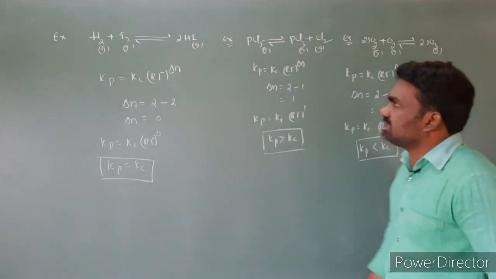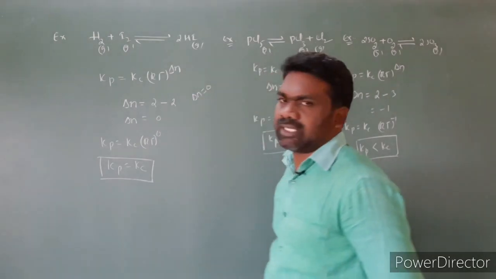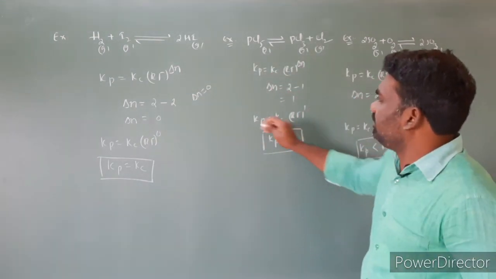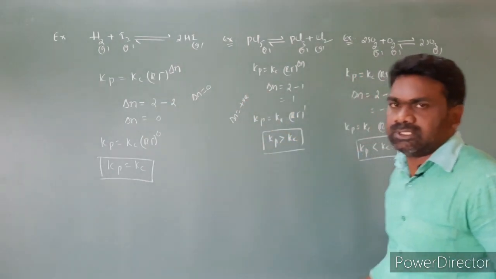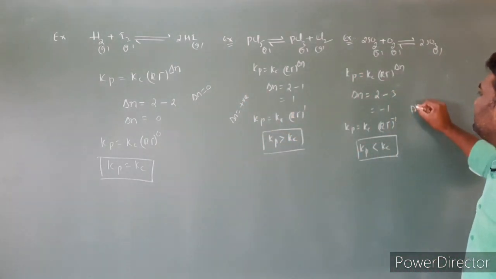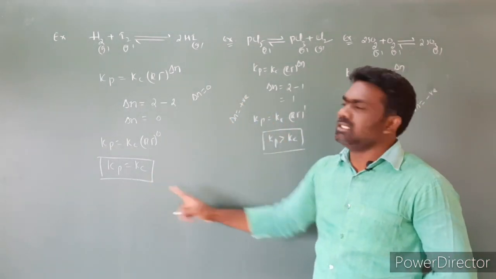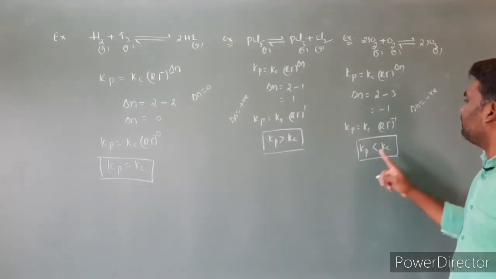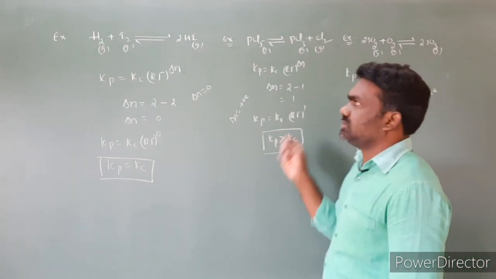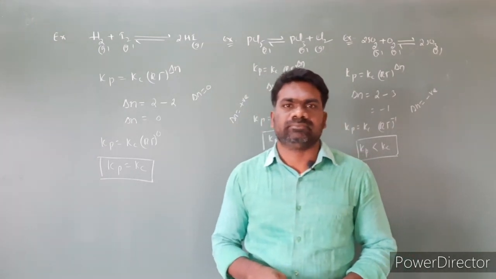So here I took one example where delta n is equal to 0. In the second example, delta n is positive. And in the third example, delta n is negative. So delta n is equal to 0, Kp is equal to Kc. Delta n is positive, Kp is greater than Kc. Delta n is negative, Kp is less than Kc. So these are some examples for the relationship between Kp and Kc.